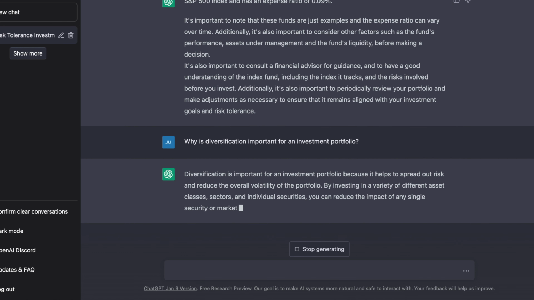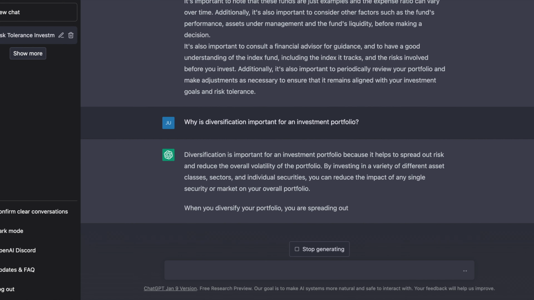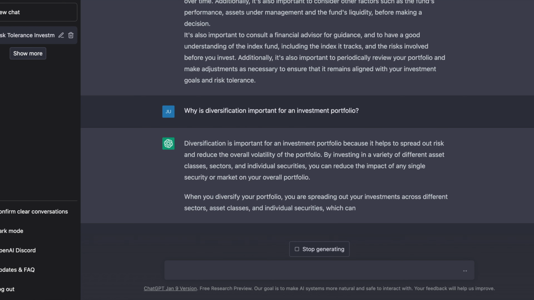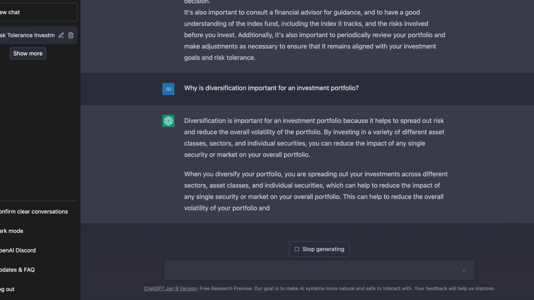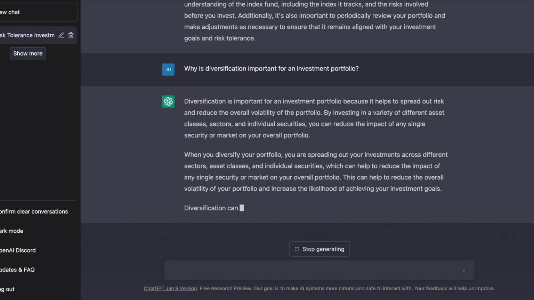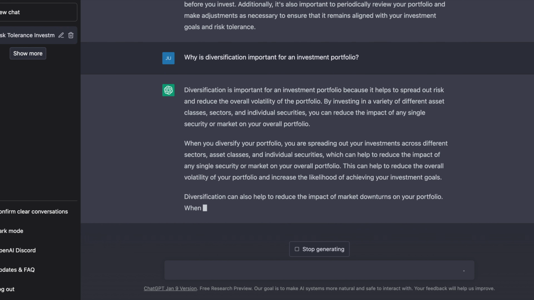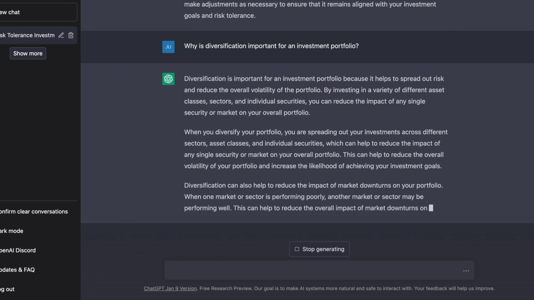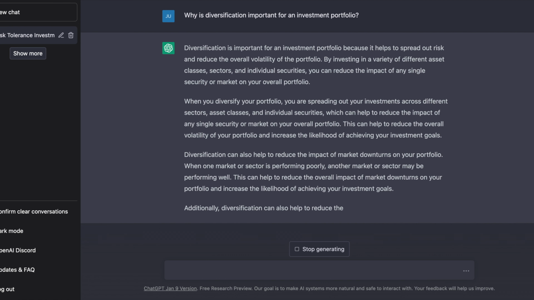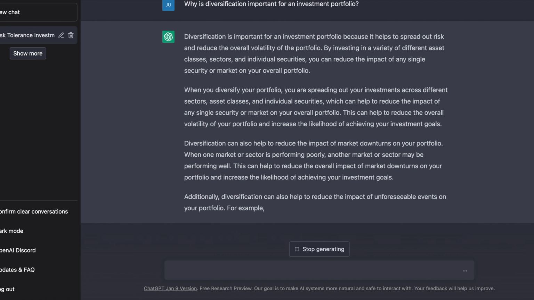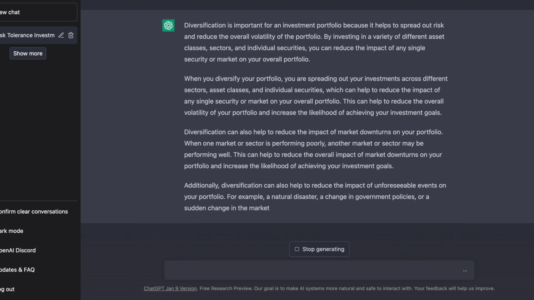As expected, this is a pretty high-level answer, and it said that it's important because it helps to spread out risk and reduce overall volatility. By investing in different asset classes, sectors, and individual securities, you can reduce the impact of any single security or market on your portfolio. And again, it says where to spread it out across, and this can help to reduce volatility and increase the likelihood of long-term achievement of our investment goals.